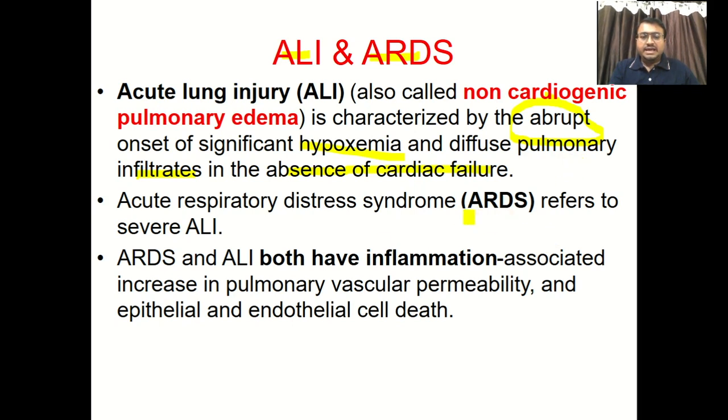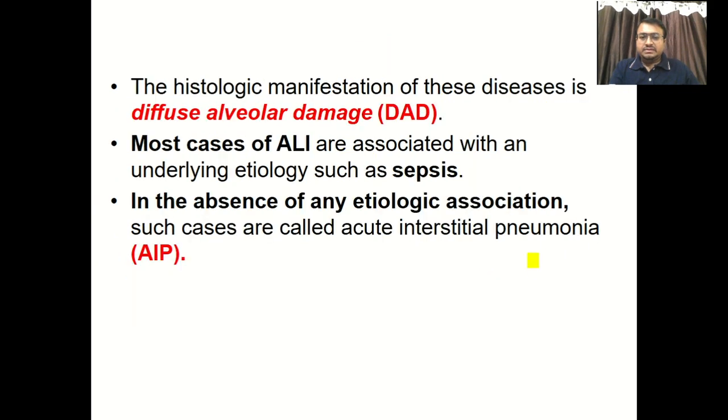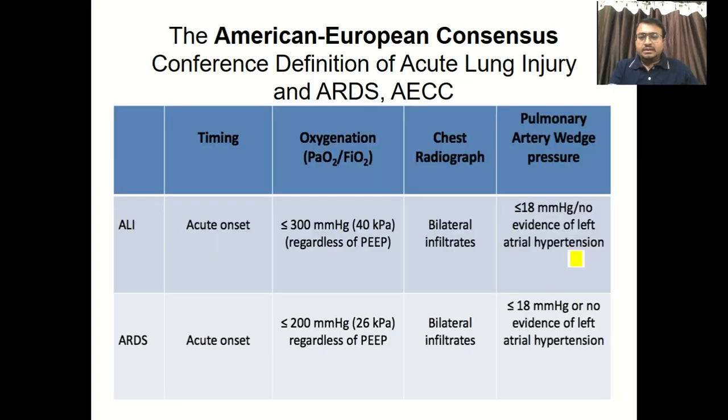In the same way, ARDS is nothing but ALI. Both have inflammation as the main etiology, and that will lead to increased vascular permeability as well as epithelial and endothelial cell death. Now what is the difference? We will see later on. Both ALI and ARDS are collectively known as diffuse alveolar damage. And whenever there is no inflammation, no sepsis, but still there is lung edema pathology, it is known as acute interstitial pneumonia.